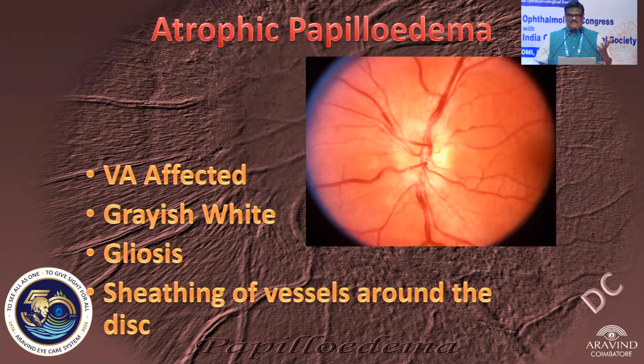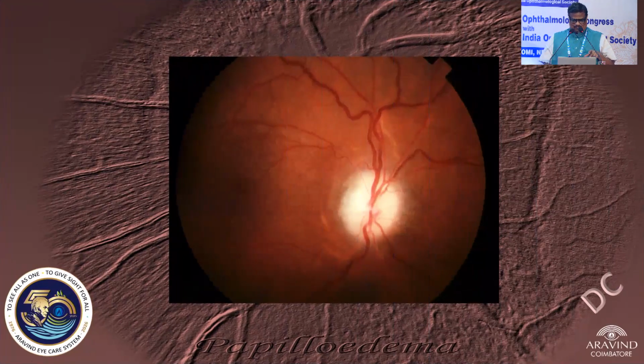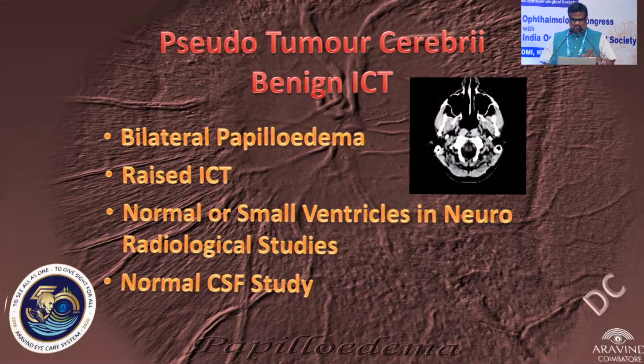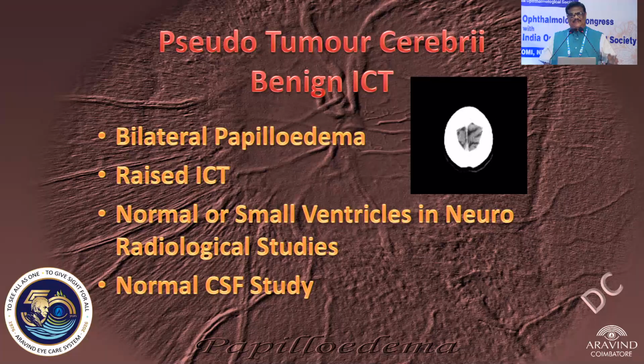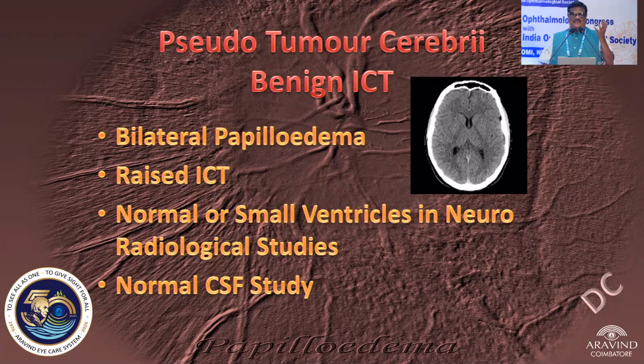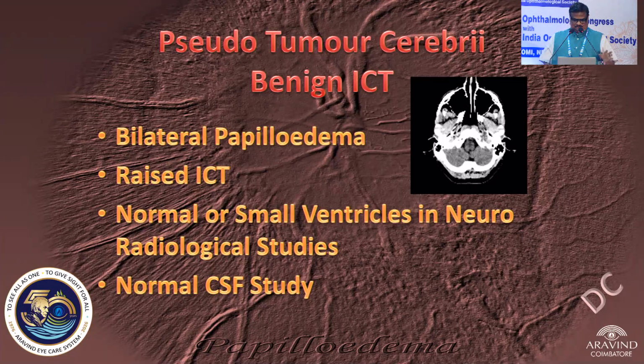We need to differentiate. This is also secondary optic atrophy. It could be differentiated from post-neuritic optic atrophy. So this is one, atrophic papilledema. So these are the things we need to know. And reverse tapering of vessels will be there in post-neuritic optic atrophy. During papilledema, you can get the choroidal folds and all.